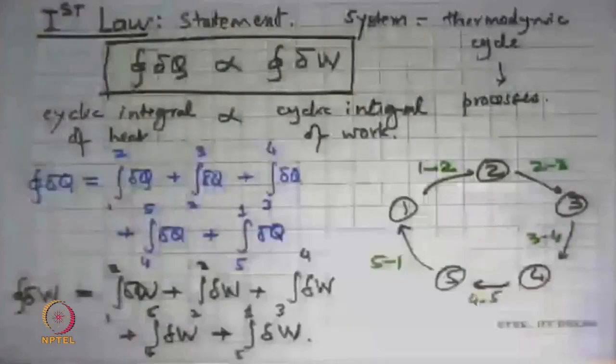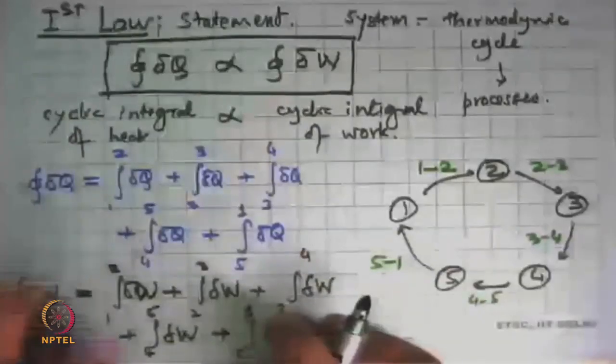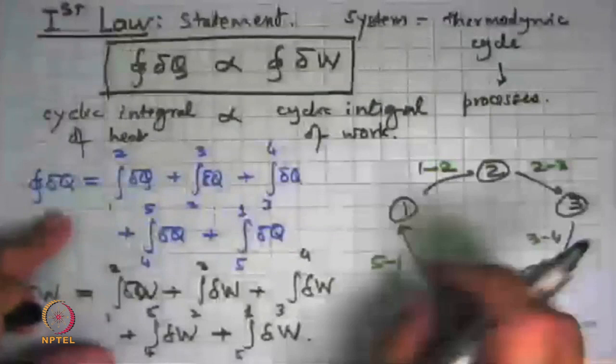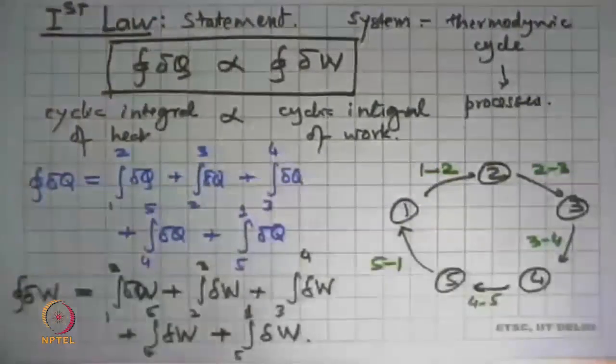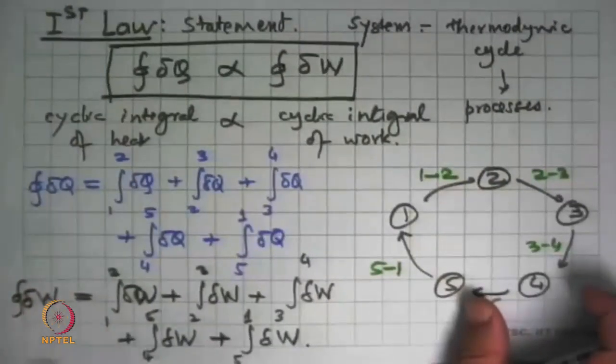We'll develop symbols for these in a few minutes, because this could be a cylinder piston arrangement, or it could be a system where a fluid moves through different elements and comes back to its same position.